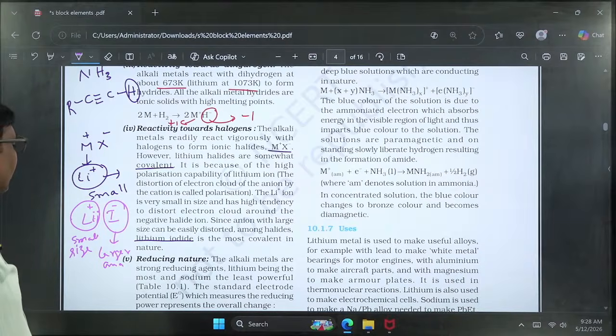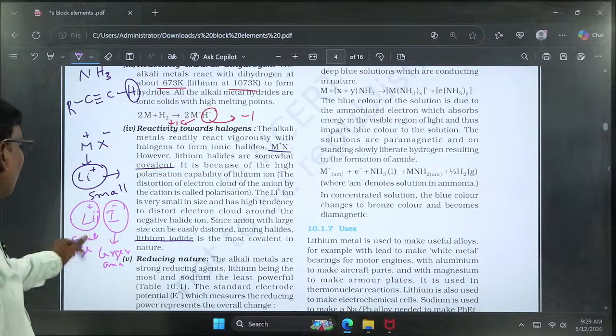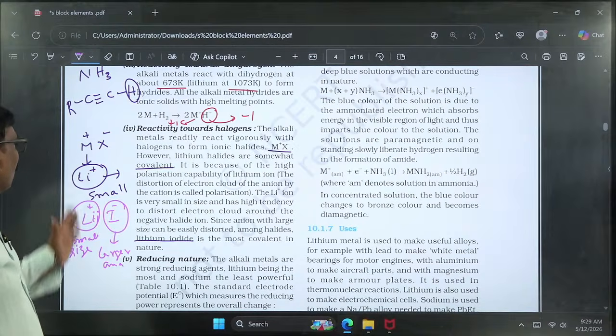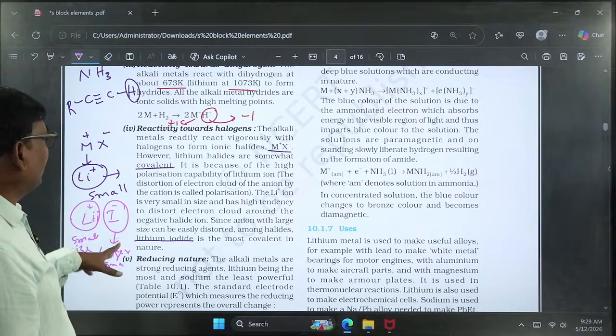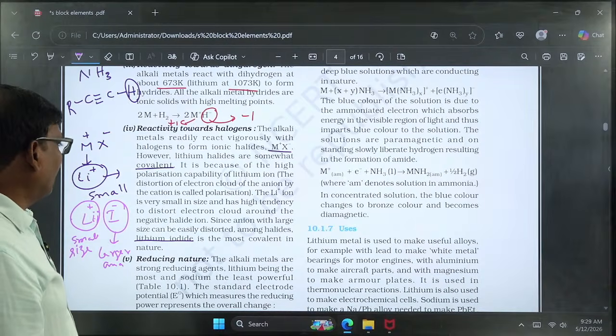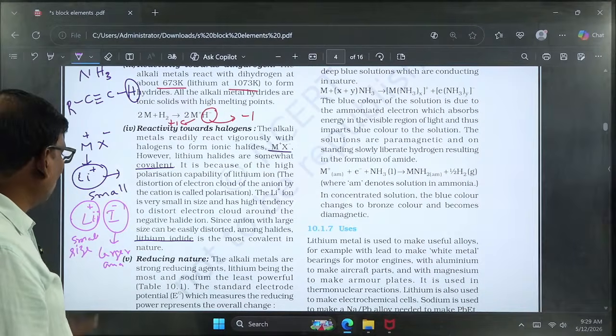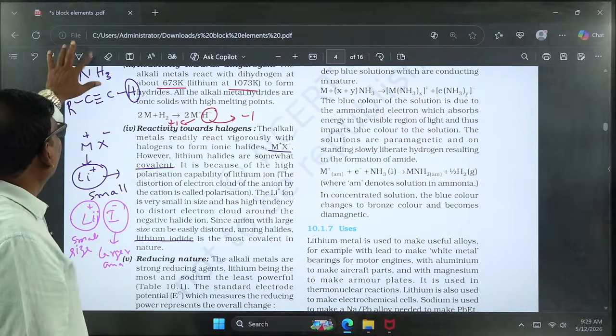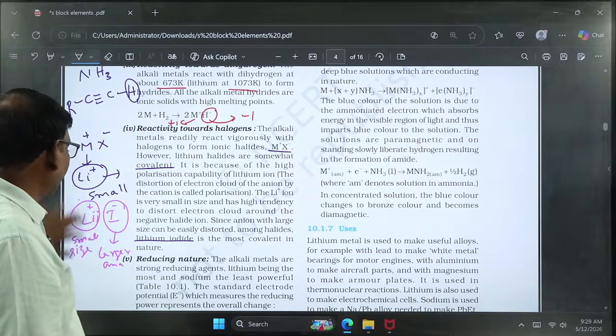And one more thing, you must know that lithium is small in size, so it has more tendency to attract the anionic cloud towards itself. That's why the larger anion can be easily distorted by the smaller cation, giving more covalent character. So except lithium, all remaining metal halides possess ionic character. Only lithium halides possess covalent character.